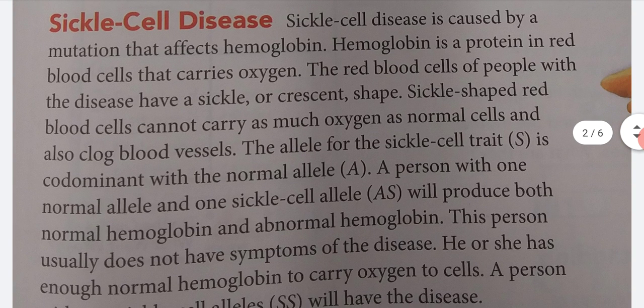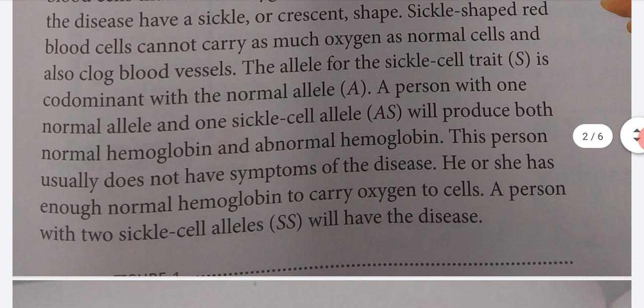Sickle cell disease. Sickle cell disease is caused by a mutation that affects hemoglobin. Hemoglobin is a protein in red blood cells that carries oxygen. The red blood cells of people with the disease have a sickle, or crescent, shape. Sickle-shaped red blood cells cannot carry as much oxygen as normal cells, and also clog blood vessels.